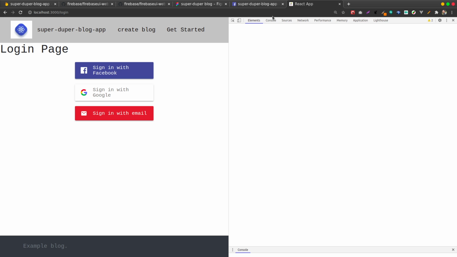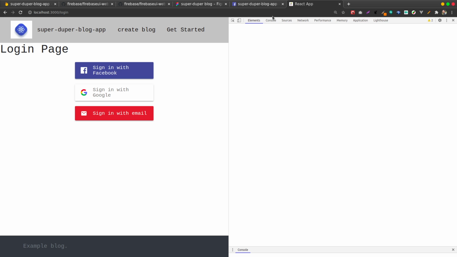This is our component. It's weird, but it gives us the Firebase auth, which has many other methods, but we use these methods. Then you have the config. Config has popup, and sign-in options, which are facebook.com, google.com, and password, which is email. When you successfully log in, you'll be directed to the home page. Let's try it out.